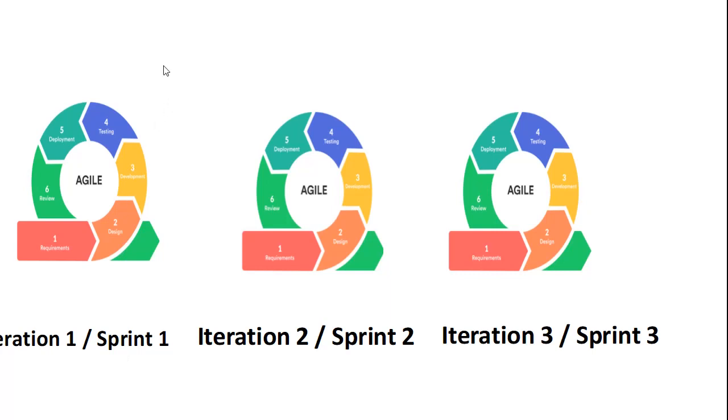Okay, so let's say our project is a 1 year project, we will divide that into 3 months each. How many quarters will there be? 4 quarters in 1 year. The first quarter they will treat as one release. The second quarter, another 3 months of duration, they will treat as a release. So for every 3 months they are releasing their product features to the client.